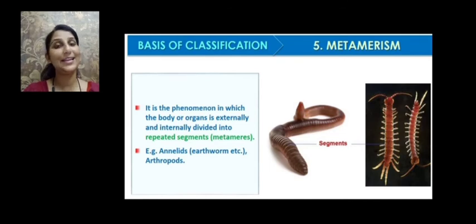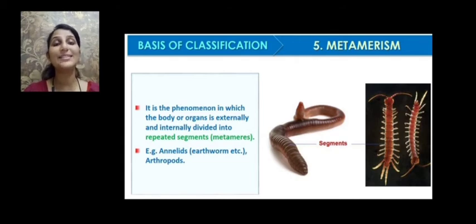And the next level of organization is whether the animals are having metamerism. What is metamerism? It is a phenomenon in which the body or organs are externally and internally divided into repeated segments. That means the body is completely segmented, or the presence of segments is called metamerism, or the presence of metameres. Repeated segmentation is called metamerism. So if the body is segmented or it is having metameres, they can be shown to exhibit metamerism, or else they do not show metamerism.